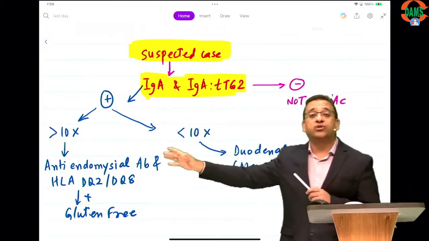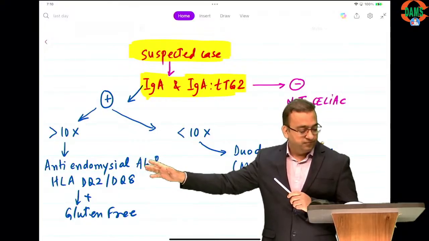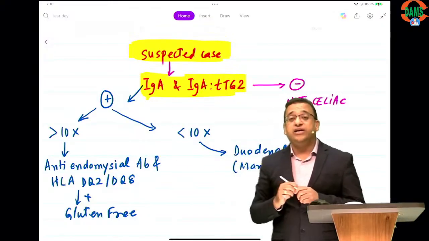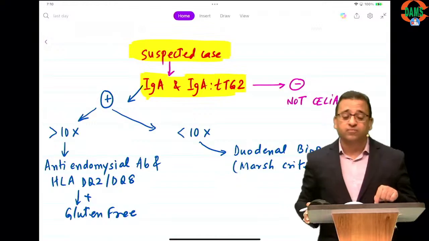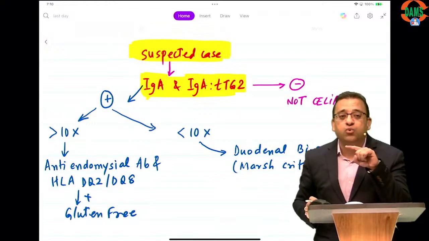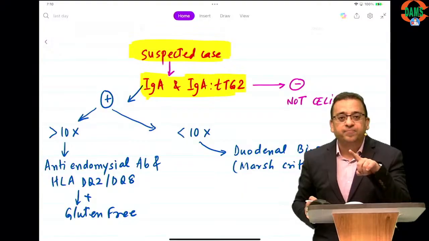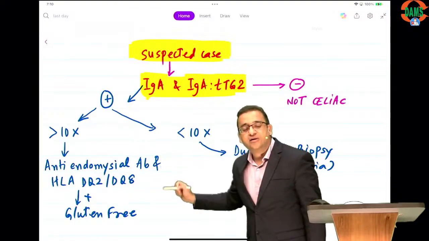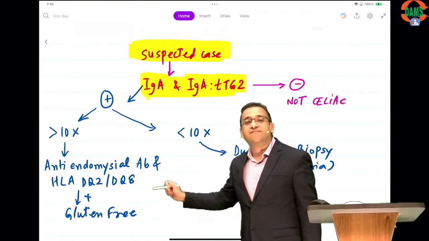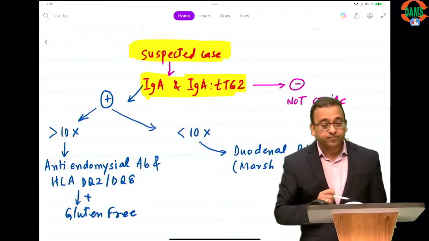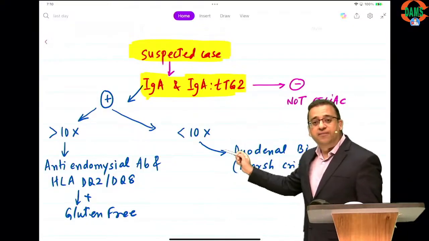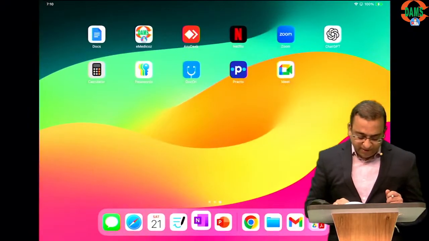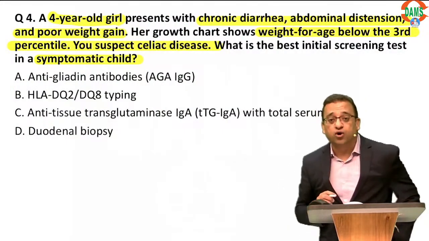Now if the levels are more than 10 times the higher limit, then we'll do anti-endomysial antibody. We look at the HLA, DQ2, DQ8. Remember, a question will come, I am telling you. HLA DQ2, DQ8 is associated with celiac. If anti-endomysial antibody is positive, HLA is there, straight away start him on gluten-free diet. We only do duodenal biopsies if the levels are less than 10 times the normal. So remember, we only do duodenal biopsies if levels are less than 10 times the normal.